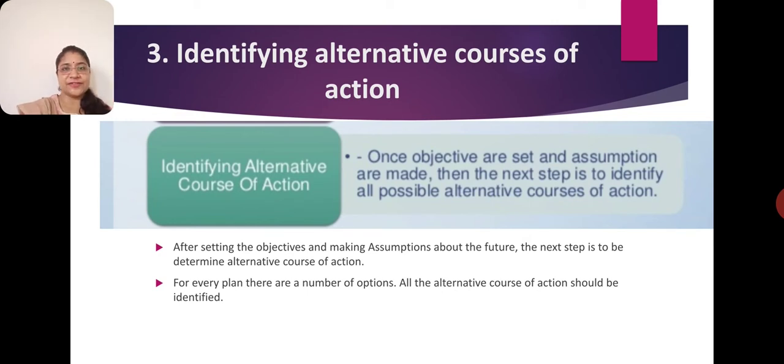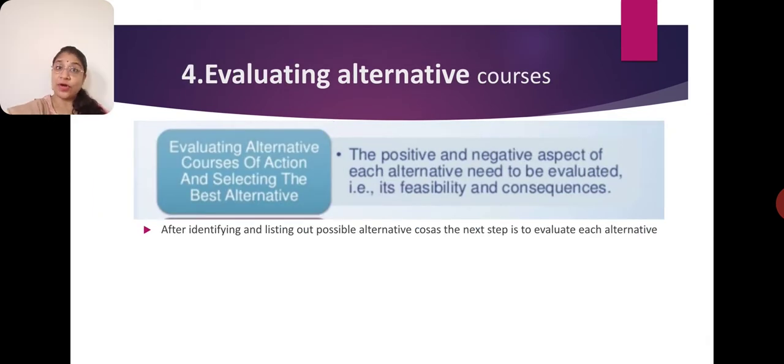What alternatives we have and which is the best one. The assumptions are done, but you have to identify different ways to reach that particular target. In every plan there are different options, but you have to find out the best one.